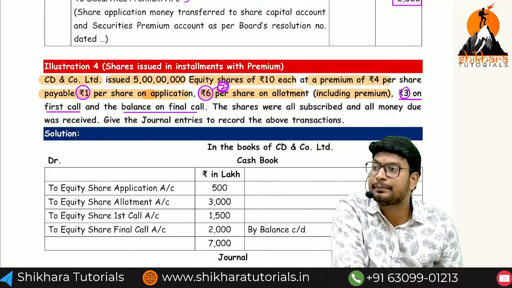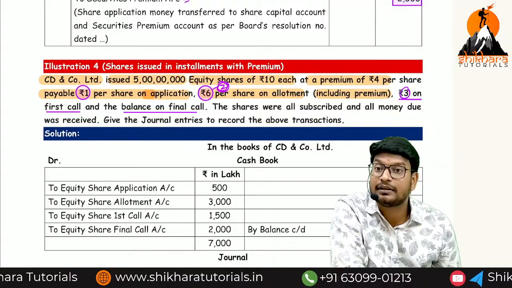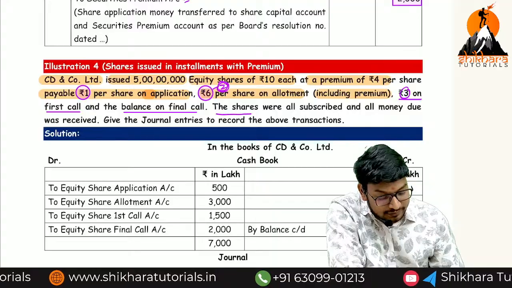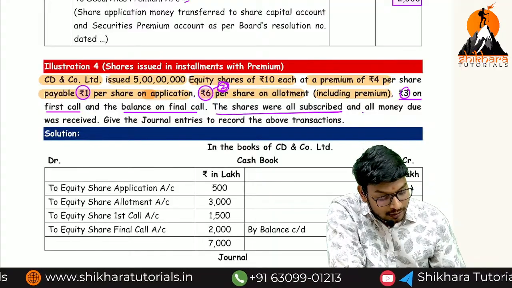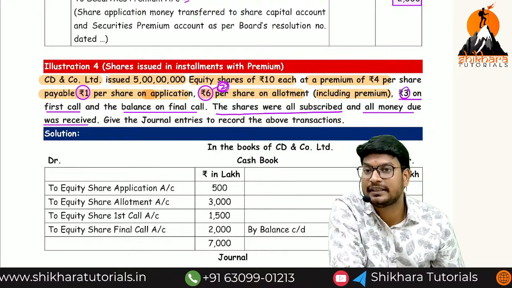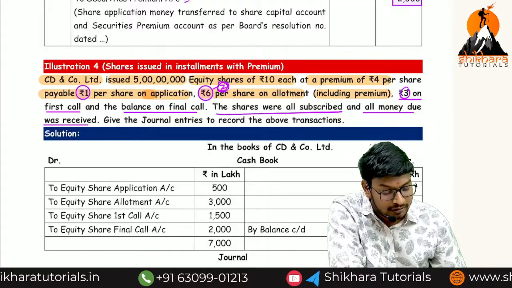We are collecting the premium amount at which stage? Allotment stage. We should write the due entry in a careful manner. And next one, what? The shares were all subscribed and all money due was received. So that means there are no calls in arrears and no calls in advance. Give the journal entries to record the above transaction.